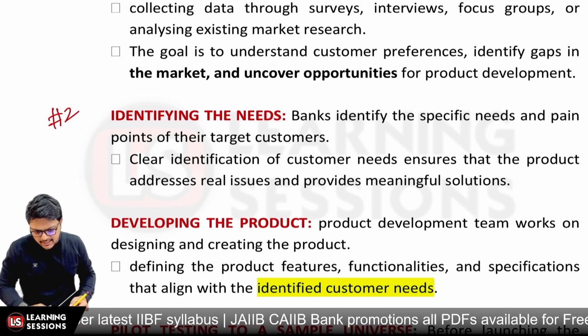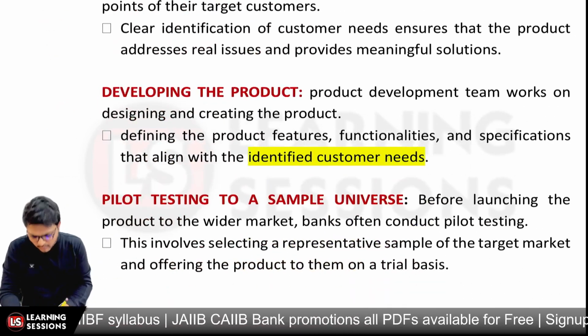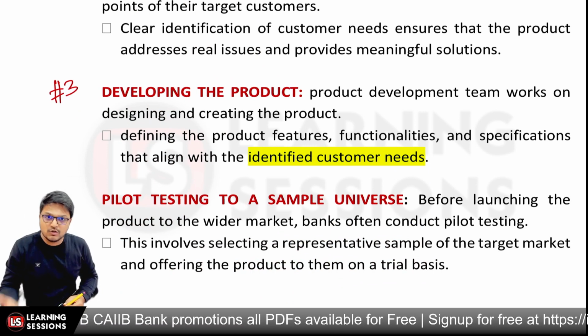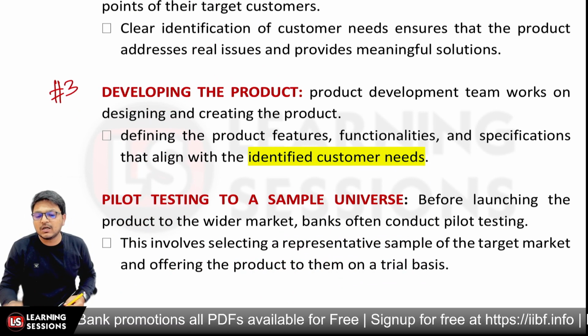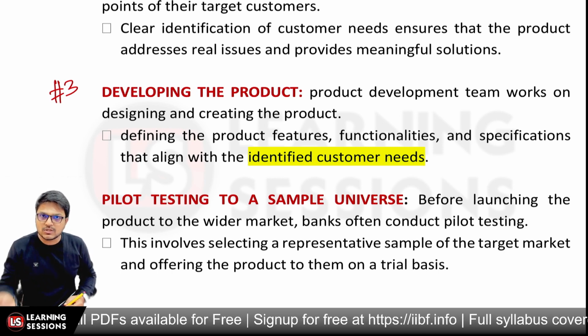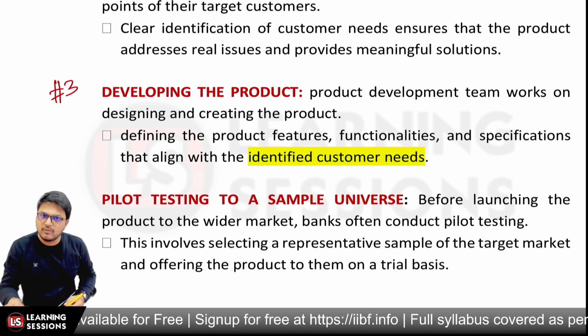And the third one is related to developing the product. Based on all those things, you need to develop the product. You will develop the prototype, and the product features, attributes, and specifications should be aligned with the customer needs.